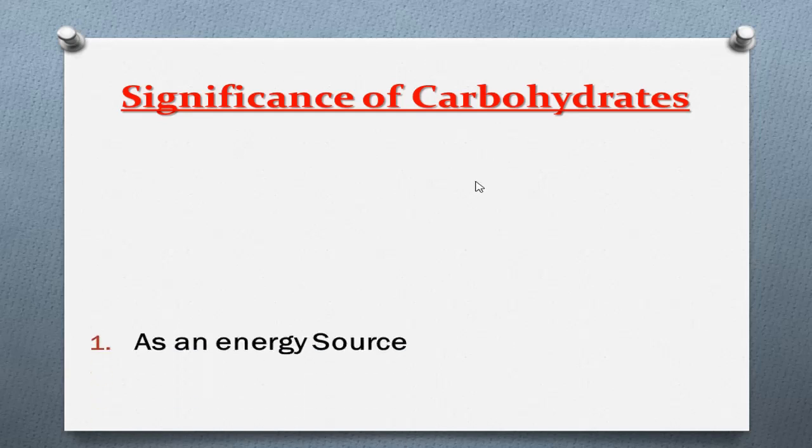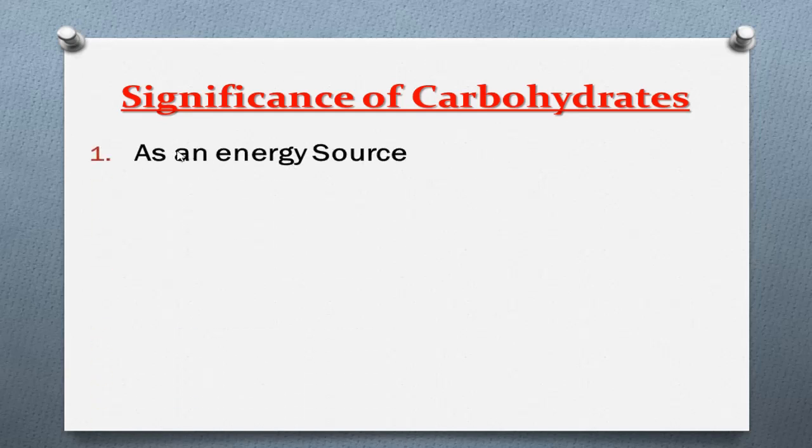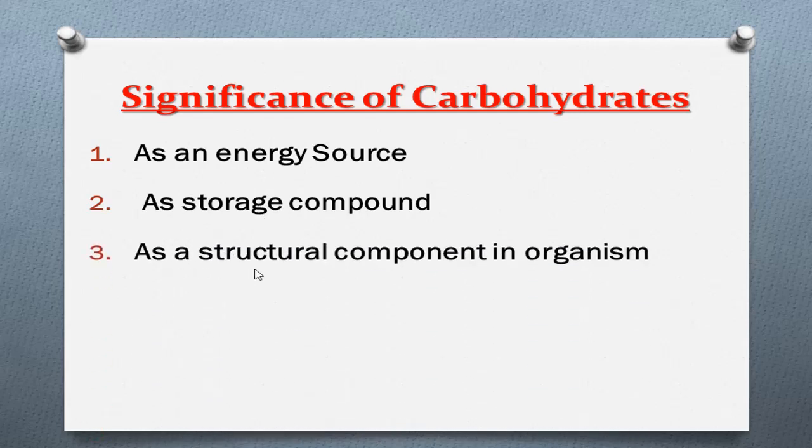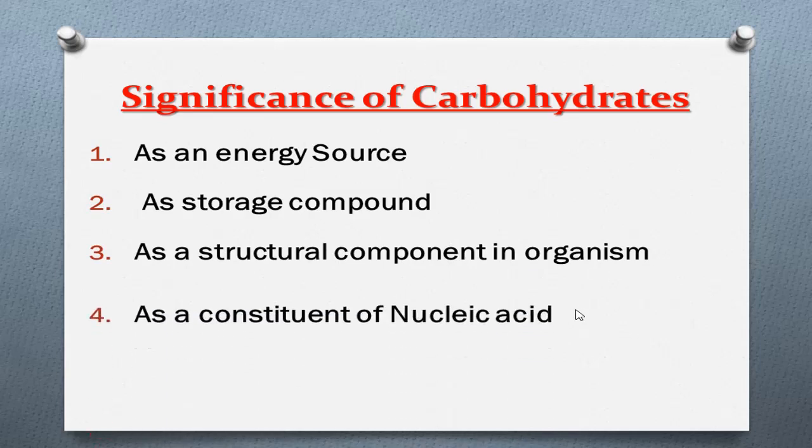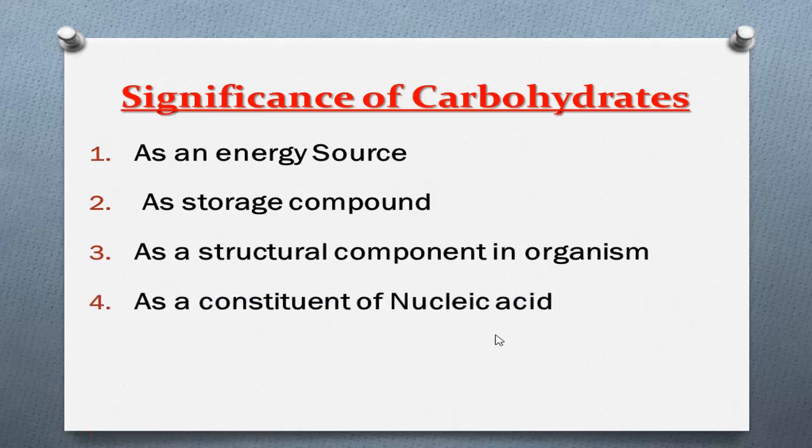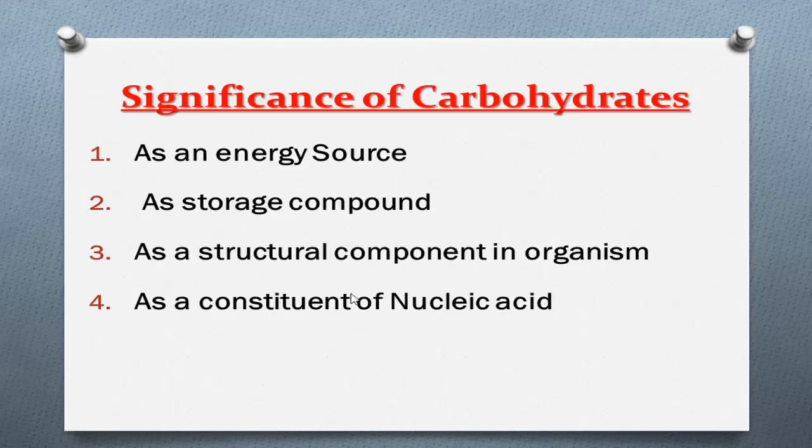Carbohydrates can be used as an energy source and also as storage compounds. Plants store carbohydrate as starch, and animals store carbohydrate as glycogen. They are also a structural component in organisms and a constituent of nucleic acids. These are some of the significances of carbohydrates.